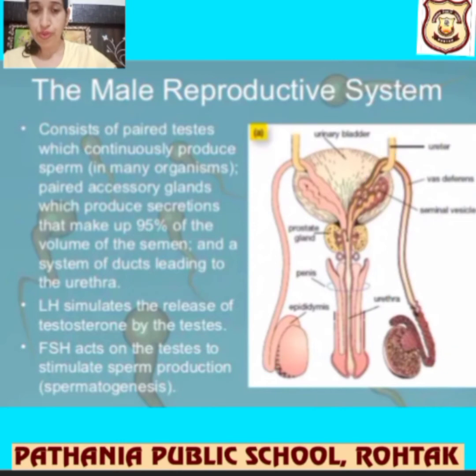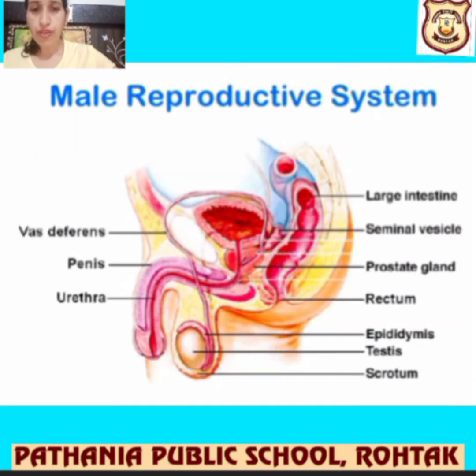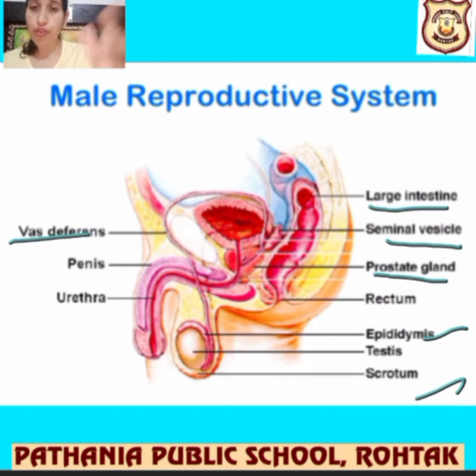Next diagram, let me talk about the figure in detail. You can see these names, you can learn them while drawing the diagram. This is the scrotum, the outer part which covers the testes, and then we are talking about the rectum. Rectum is also over here. Prostate glands are present, seminal vesicles are there, and the large intestine, you can see it is over here. Vas deferens is also a part of the male reproductive system, and the penis and urethra. These are all the male reproductive parts that you have to remember while drawing the diagram.